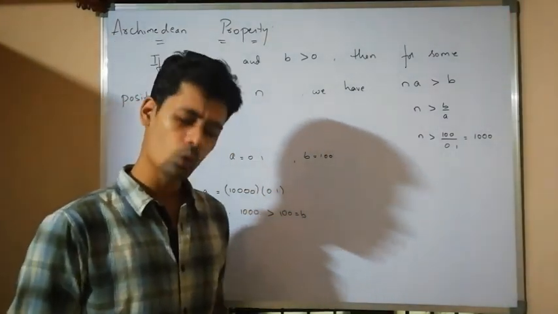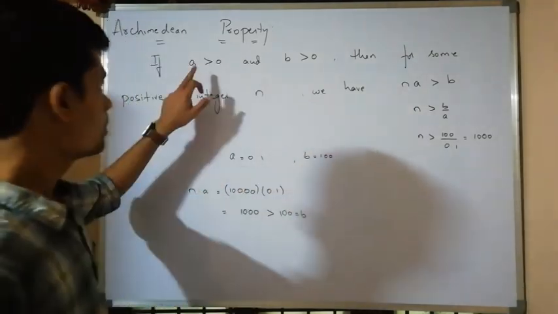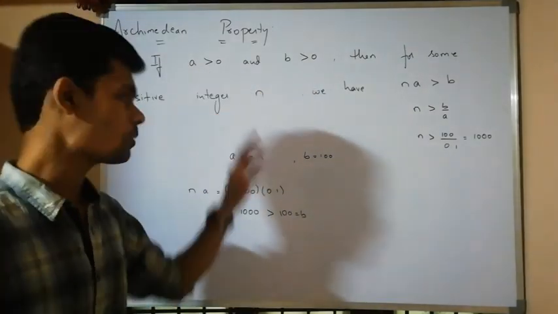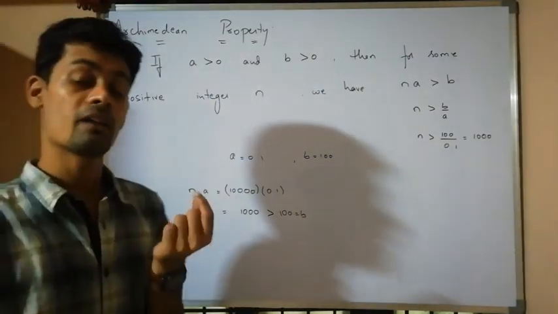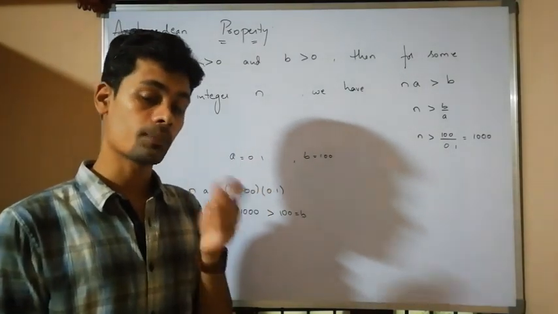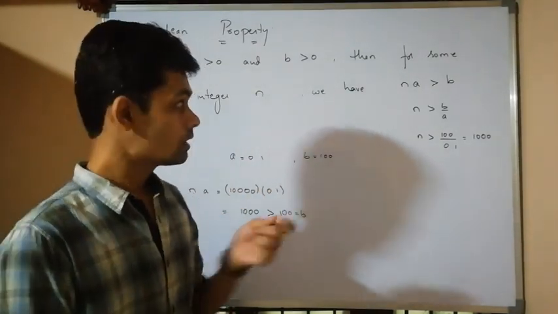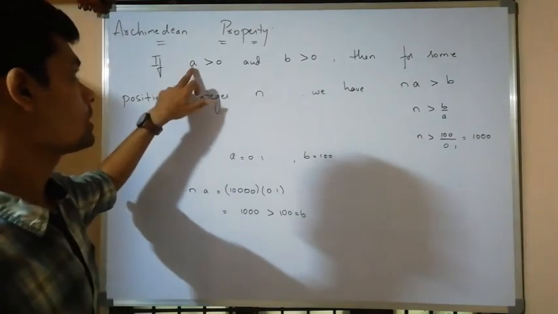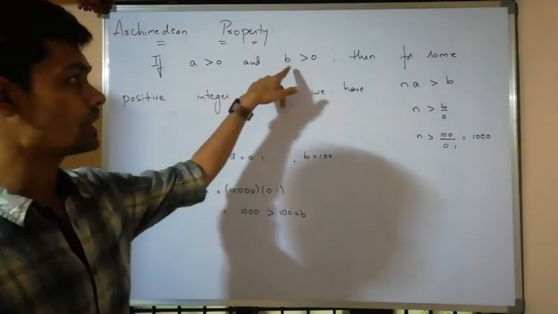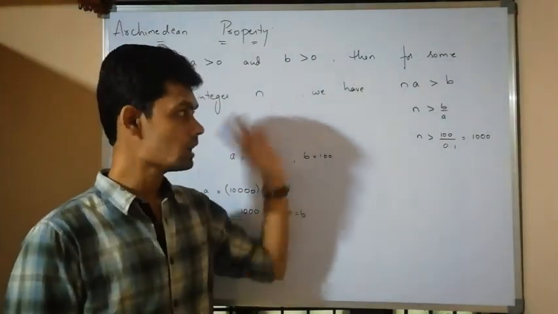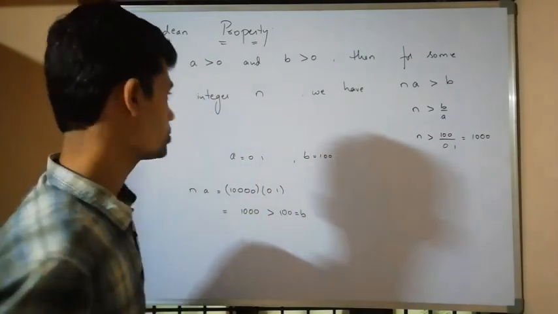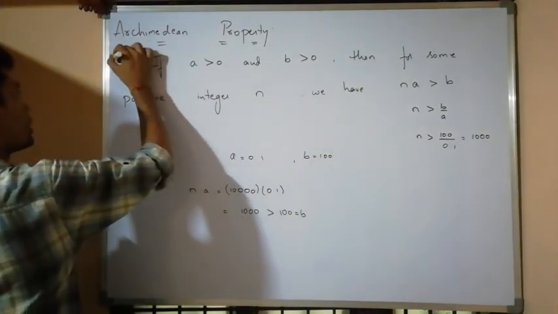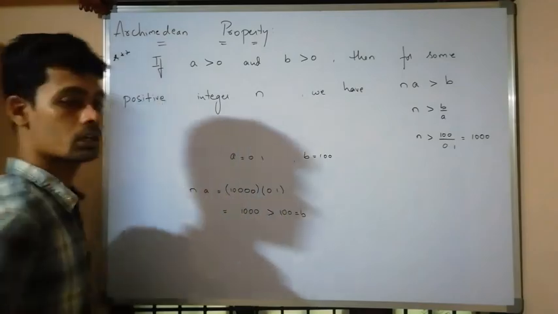It says that if I take any two positive real numbers as small as possible, I will get a natural number, that is a positive integer n, such that if I multiply it to A, this product will be greater than B. This is an important property we are going to use a lot.